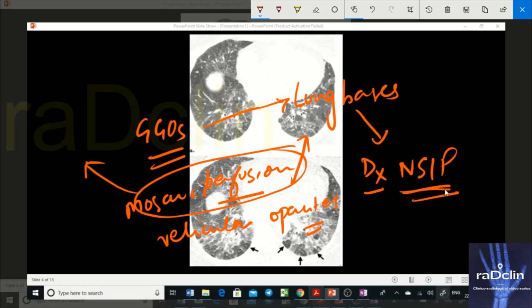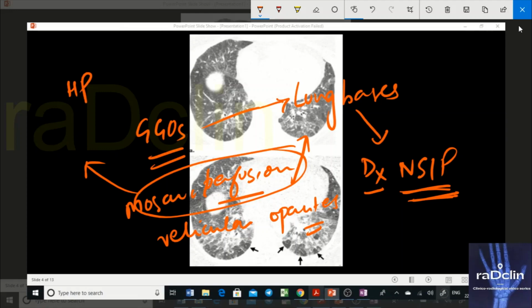Either the NSIP is having an acute decompensation, or there is some other disease. You can find mosaic perfusion or small airway disease in NSIP, but you should definitely keep other diagnoses like hypersensitivity pneumonitis in mind as well.